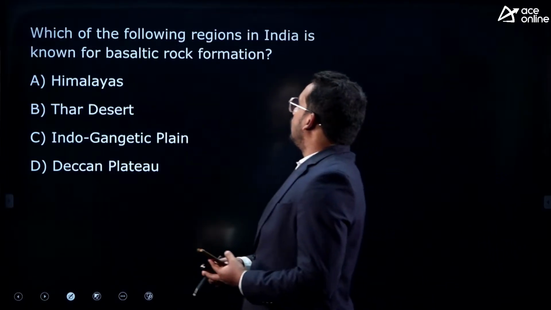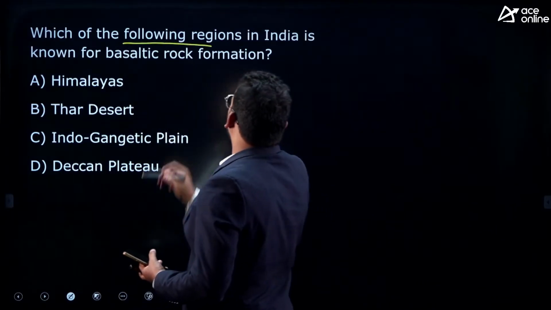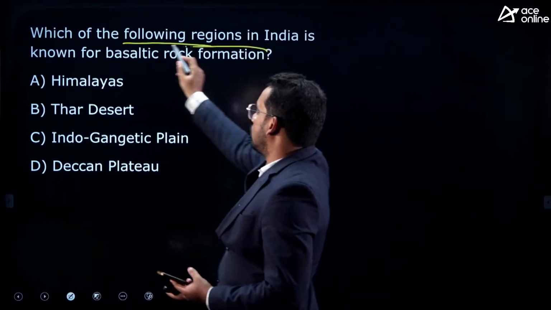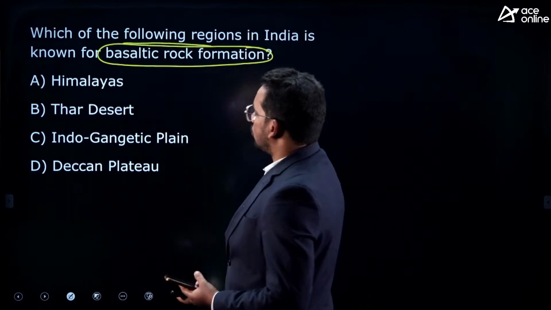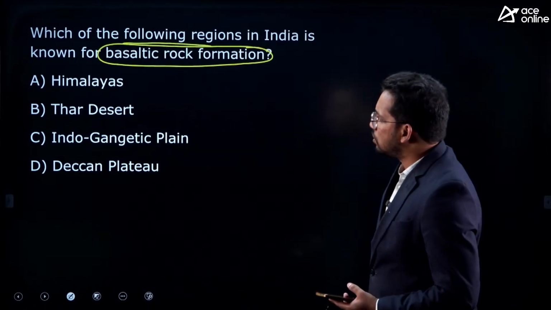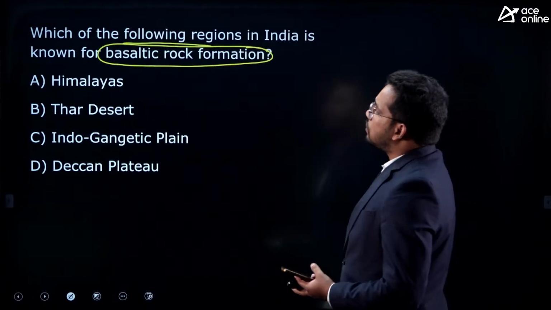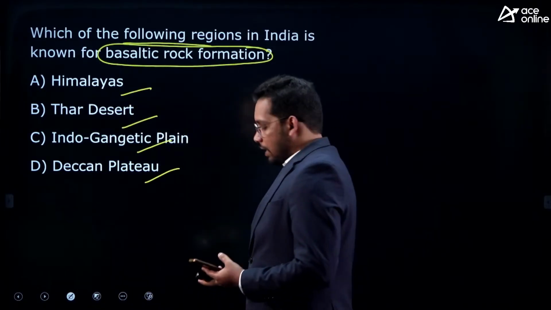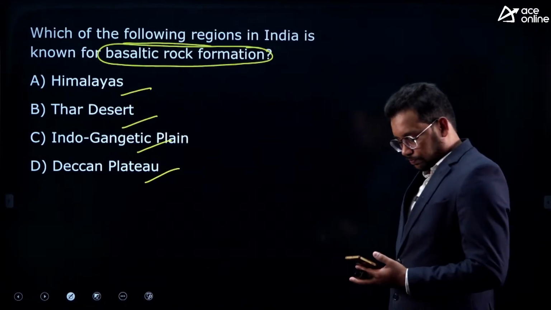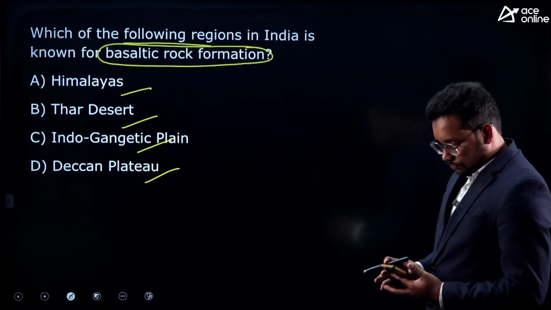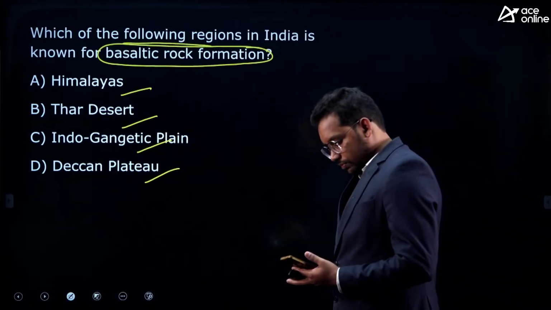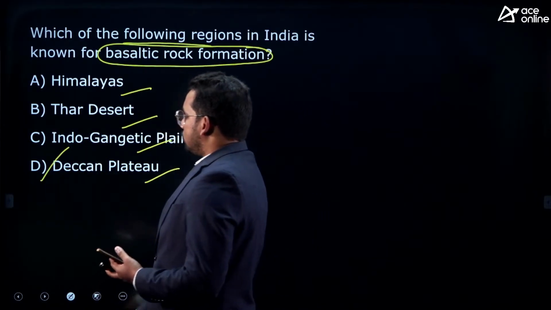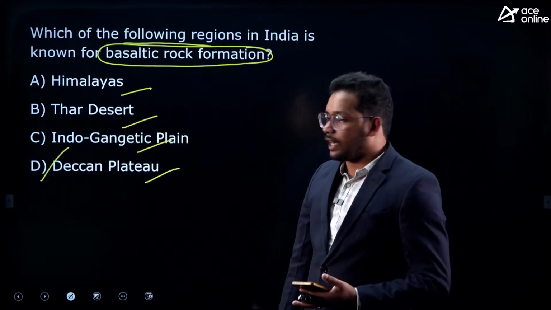Yes. Next question. Which of the following regions in India is known for basalt rock formation? You need to club this with Indian geography. This was asked in physical geography, but anyway. Which region in India has basaltic rock formation? Himalayas, Thar Desert, Indo-Gangetic Plain, Deccan Plateau. Right. So Deccan Plateau, we discussed this as well, right?